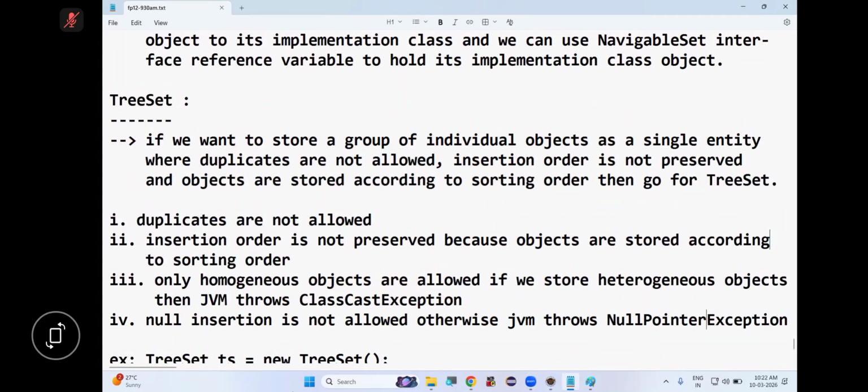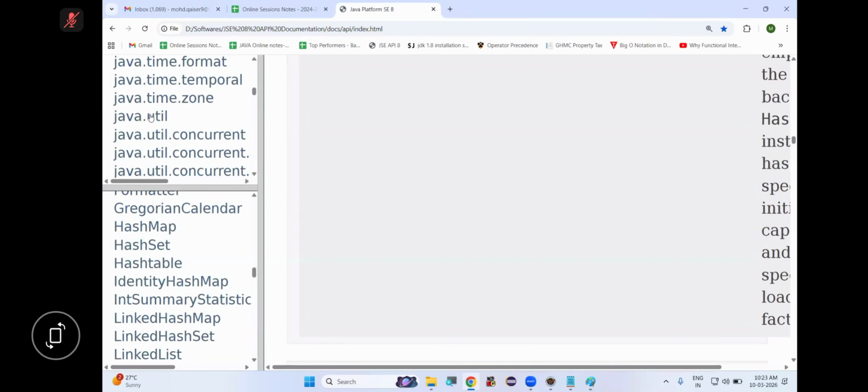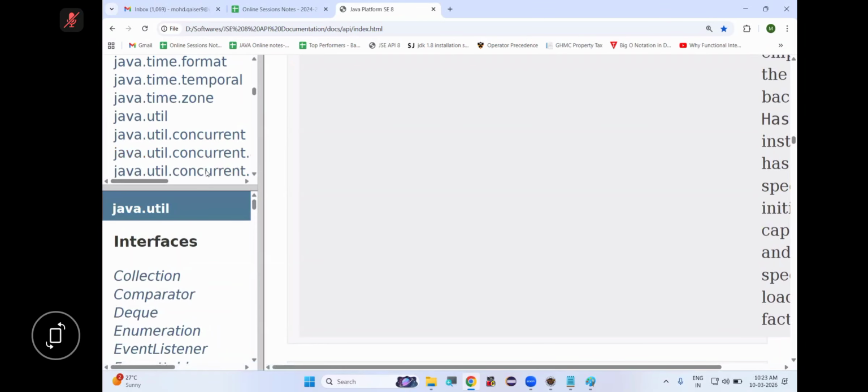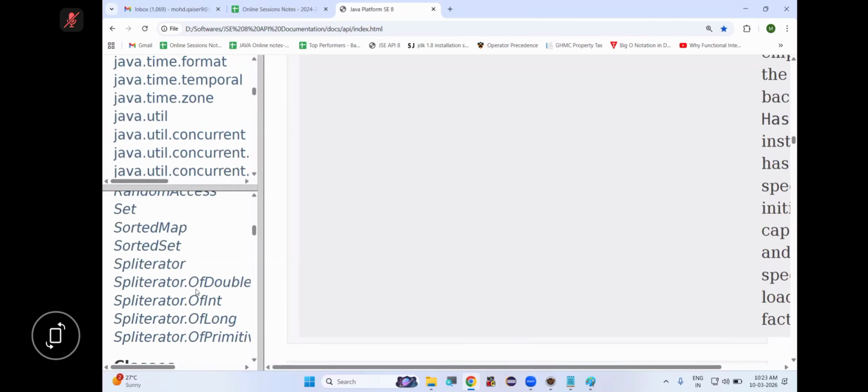Answer me, please. So let's see how to create a TreeSet object now. To create a TreeSet object, we have to use constructors. Let's see the constructors. Let's go to TreeSet.